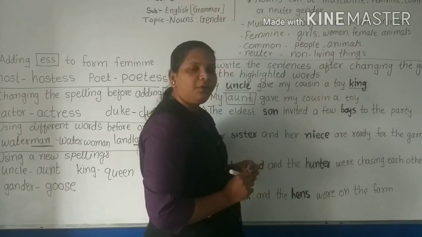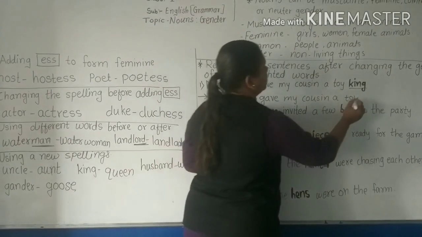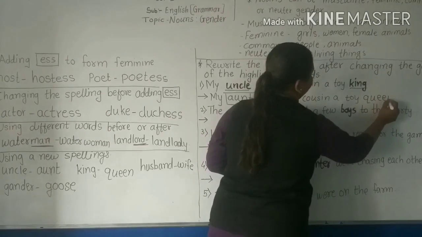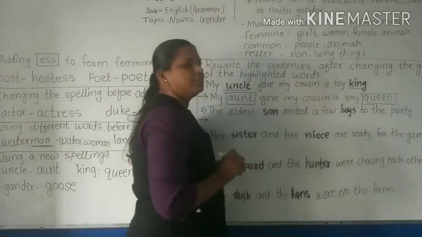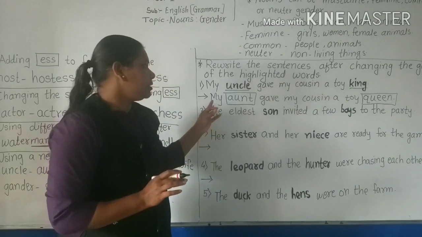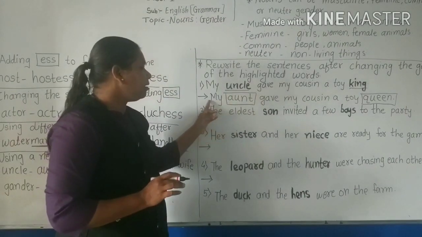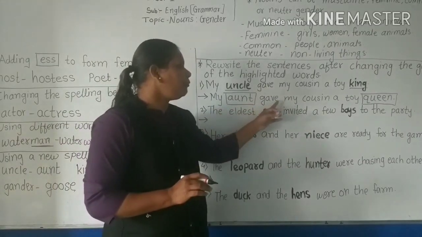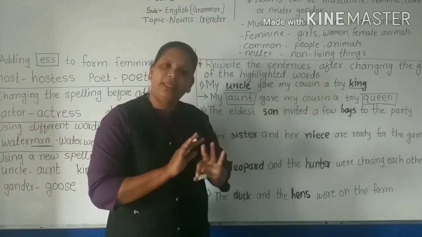Instead of king, what will come here? Queen. Are you getting me? So the first sentence we have solved. Now see what sentence I have written here: My aunt gave my cousin a toy queen.